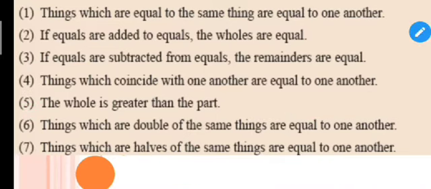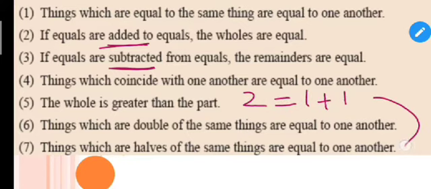Now let's move to our third axiom. The previous one is related to addition, and this axiom is related to subtraction. If equals are subtracted from equals, the remainders are equal. Again it is saying that if I subtract anything equal from both the equals, the remainder will also be equal. Again I will show it with the help of an arithmetic example. Let me take the same example: 2 is equal to 1 plus 1, right? So if I subtract 1 from both sides, 2 minus 1 is equal to 1 plus 1 minus 1.